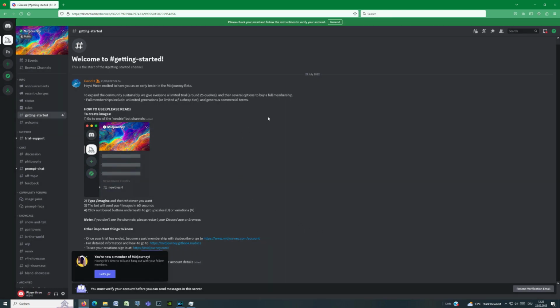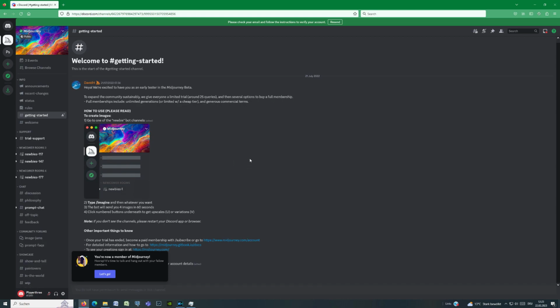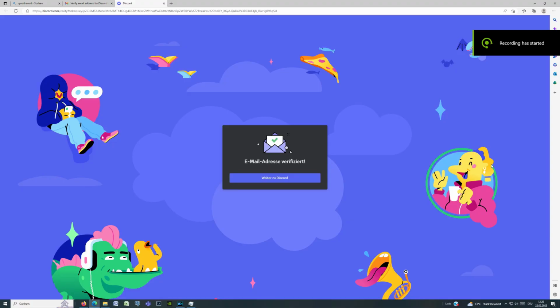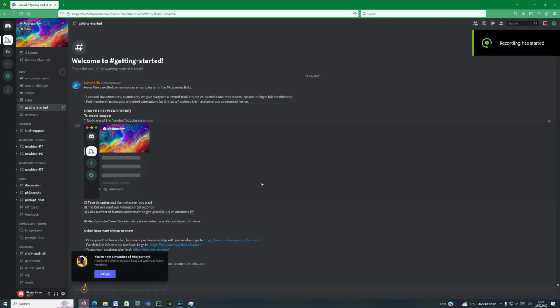Move your mouse to the top of the screen and confirm that you would like to join Midjourney. As soon as you have done that, an email will be sent to you for a confirmation. This is a normal verification process. Go to your mailbox and confirm receiving of the message. Done! Discord sends you a confirmation immediately. Now you are a member of a fast-growing community. It is time to talk and hang out with your fellow members.